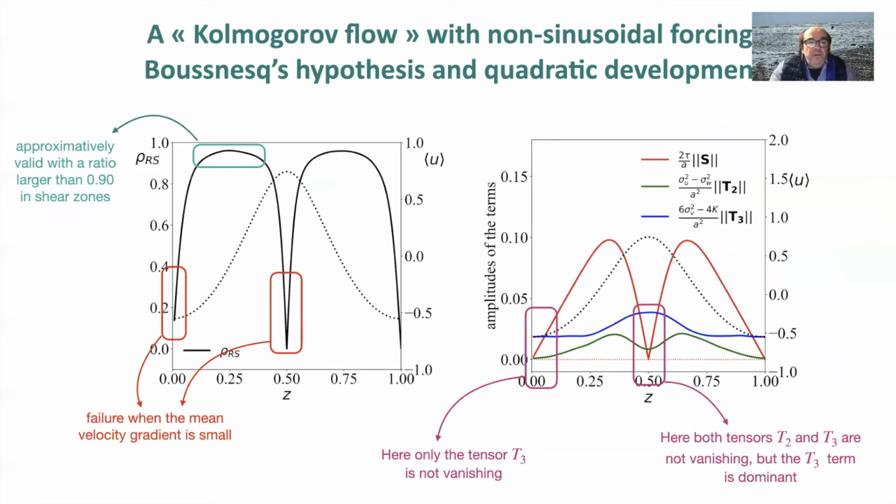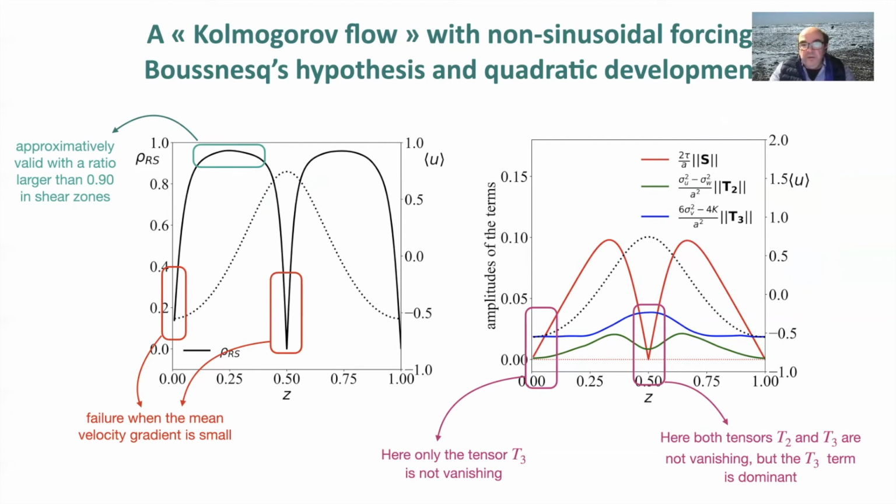And also, if we check the three-term development, we have different results. First, for the eddy viscosity hypothesis, we see that we have a failure when the mean velocity gradient is small, and it's approximately valid, with a ratio which is larger than 0.9, in shear zones, as before.